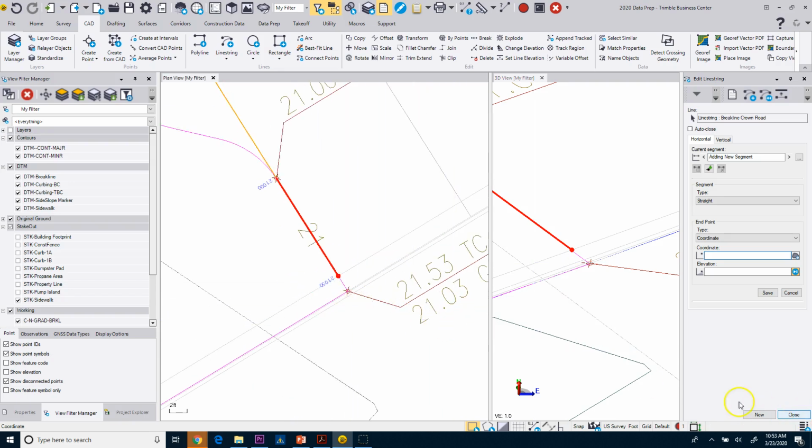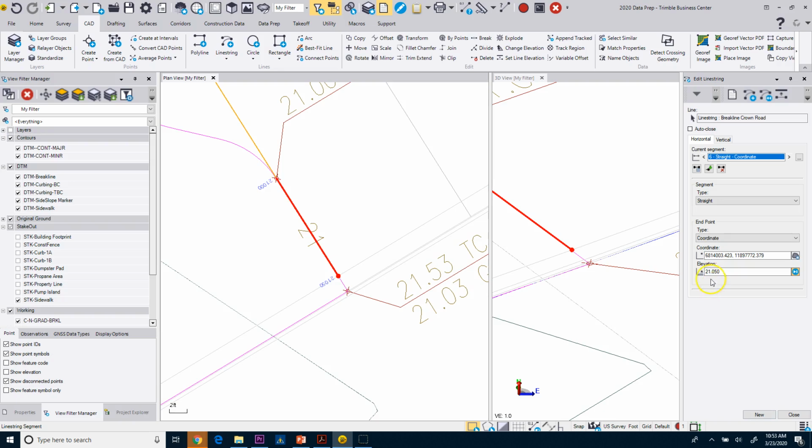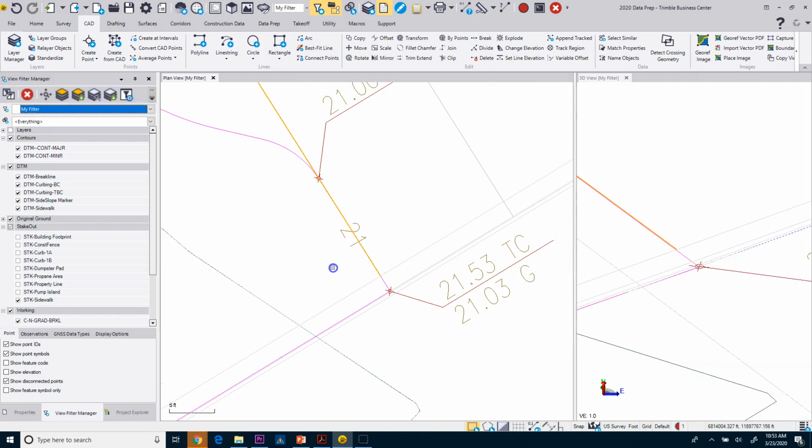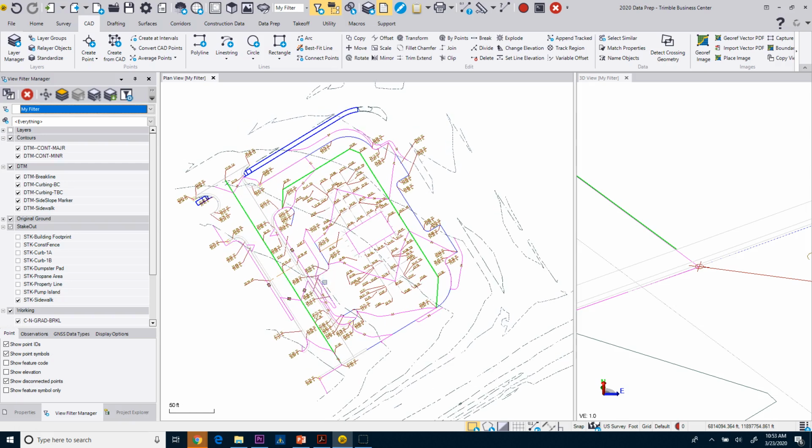So if I want to verify it, what I can do is come back over my horizontal, and I can come in here. I can right click and say along line snap. I can pick this distance along. I'm going to right click, pick station at crossing, pick this line here, and it is that elevation. So we're good there. All right, so that was just more of a check. So now we've got the break lines, and we can move on to the next feature.